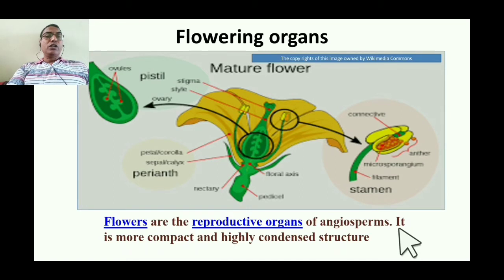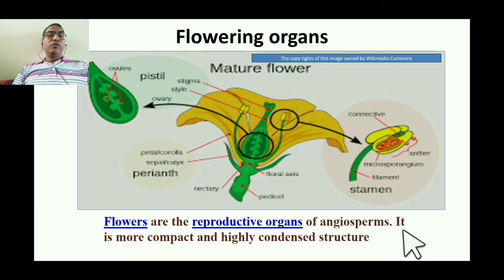Such an arrangement of the flower, where there are two kinds of whorls arranged on a common platform called the thalamus, with all the parts arranged in concentric circles, is why these are called whorls. Such an arrangement of the flower is not found in any other plant groups.